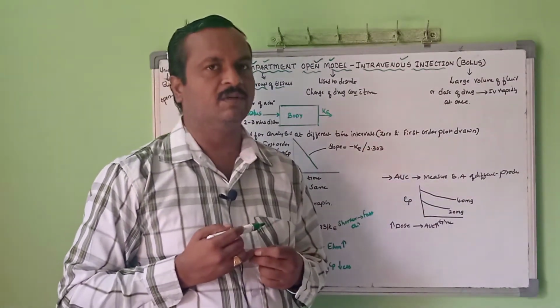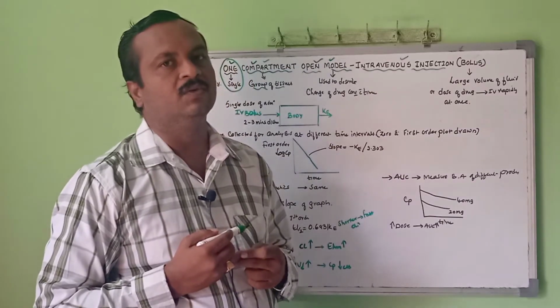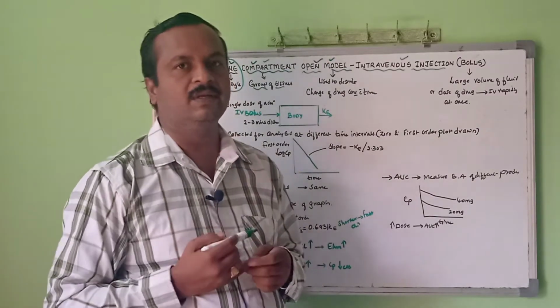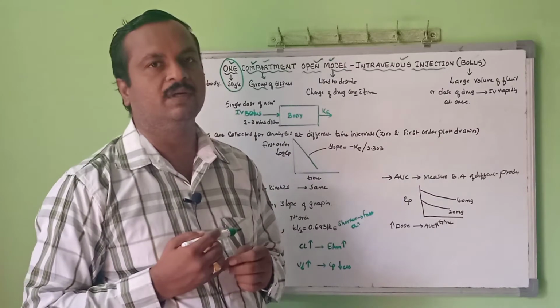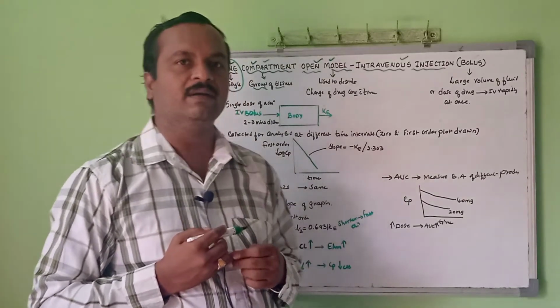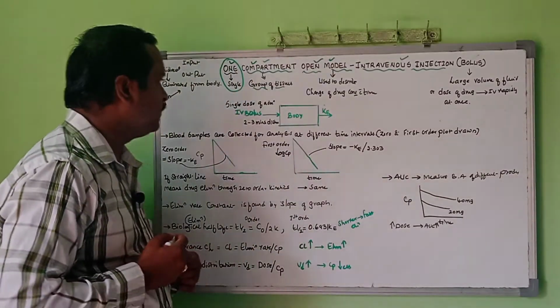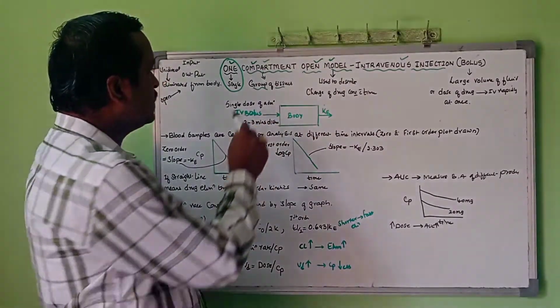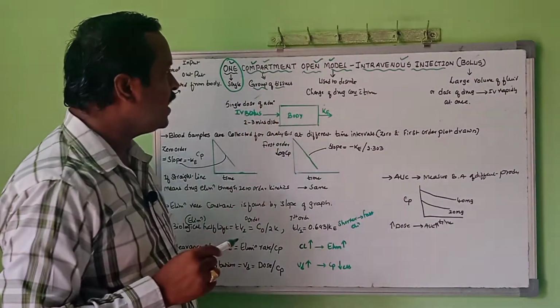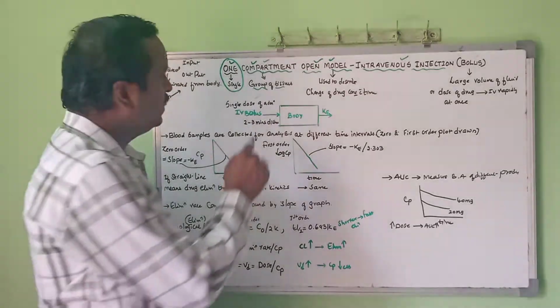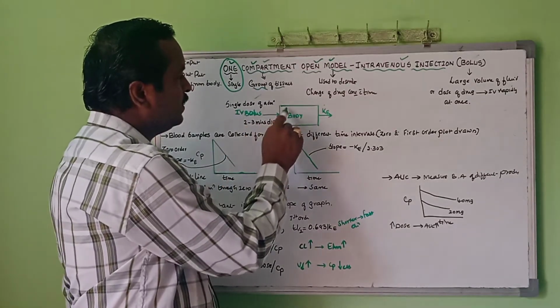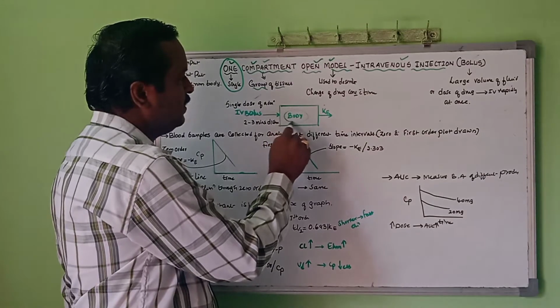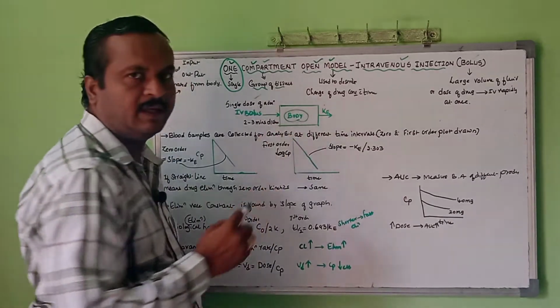An IV injection is given rapidly; within 1 or 2 or 3 minutes the drug is distributed and gets into the required concentration in the blood. So this is a schematic diagram. When you administer a single dose of IV bolus, the drug is directly entering the systemic circulation, that is the blood in the body.